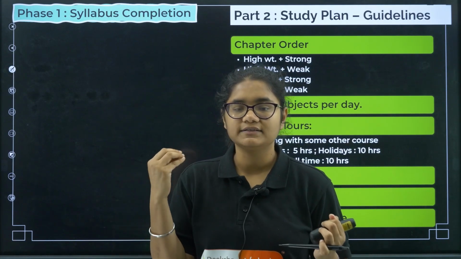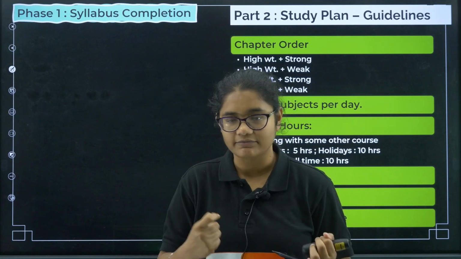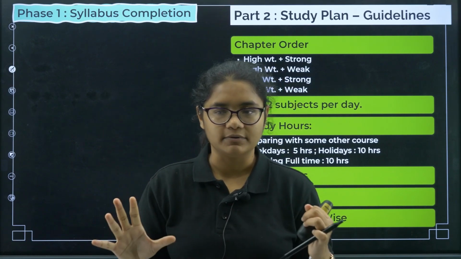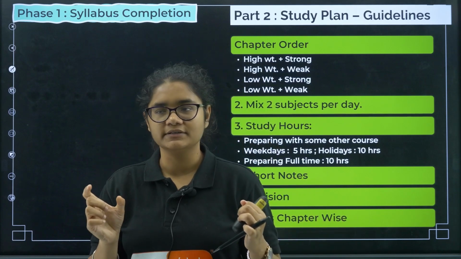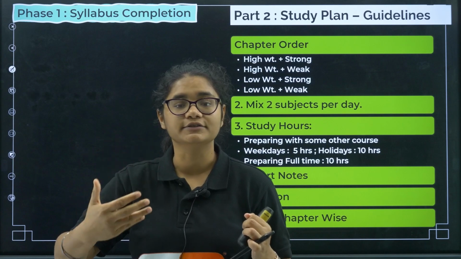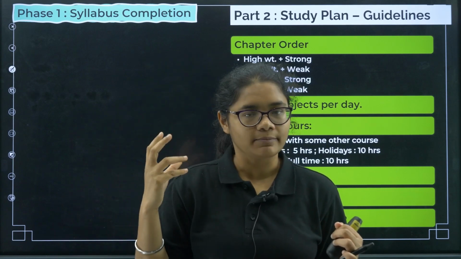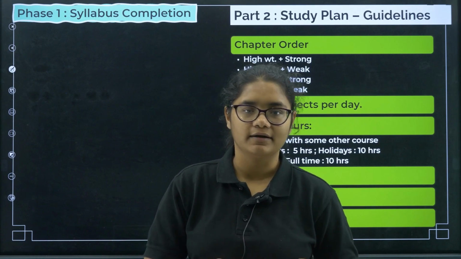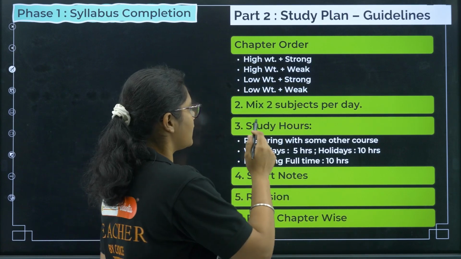What you have to do is analyze the subject, every chapter. So for PU2, suppose in physics there are 14 chapters, make a list of 14 chapters. In front of each chapter, write down the weightage of that chapter, whether it is a high weightage chapter or not, and whether you are strong or weak in it. So you need to write a list like this.